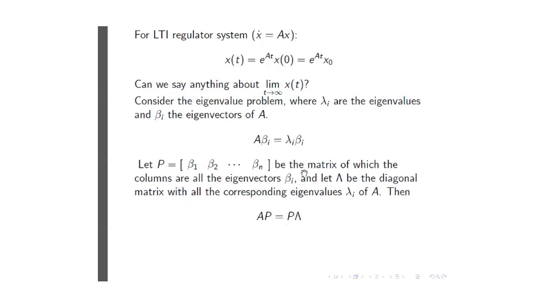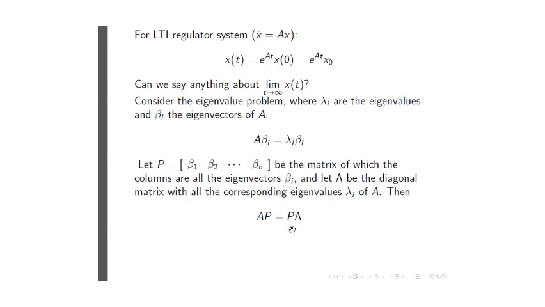And now it may look funny because it seems as if I've turned around the sequence on the right-hand side. But remember, lambda is in any case a scalar. So if I just look at the scalar equation, I could have written the right-hand side as beta i, the vector, multiplied by lambda i also. That would have been correct.